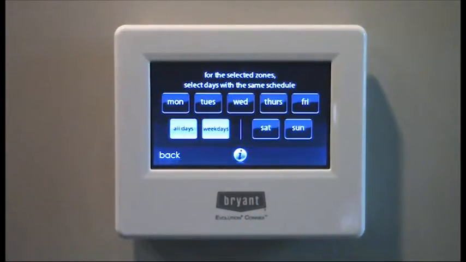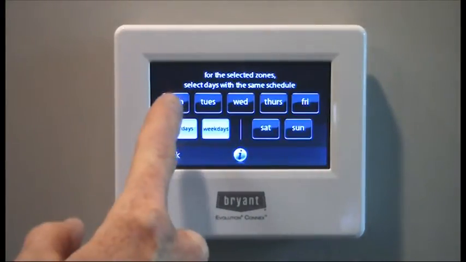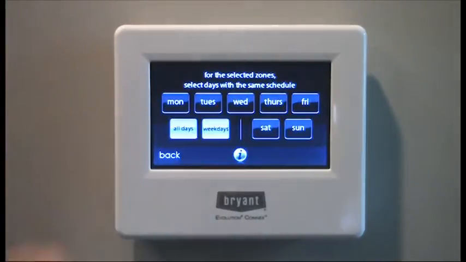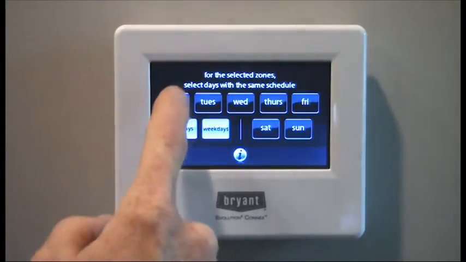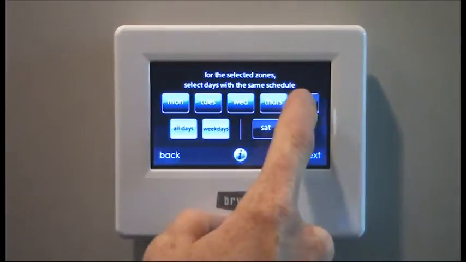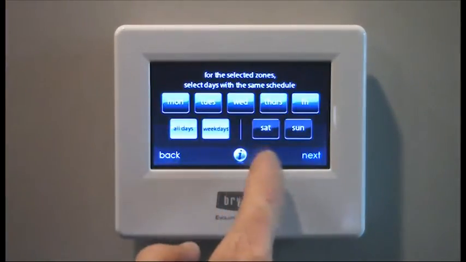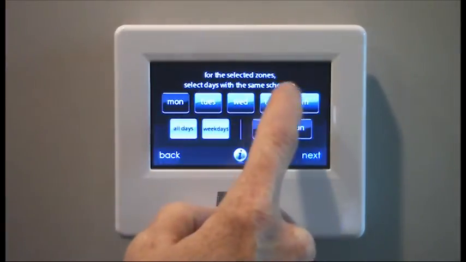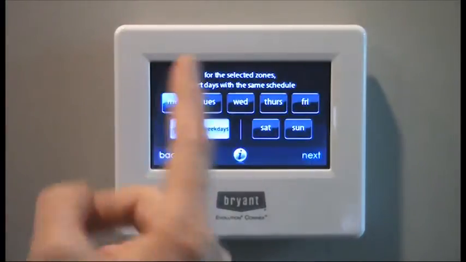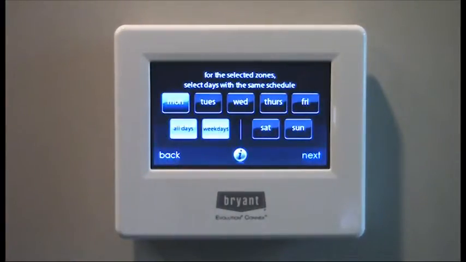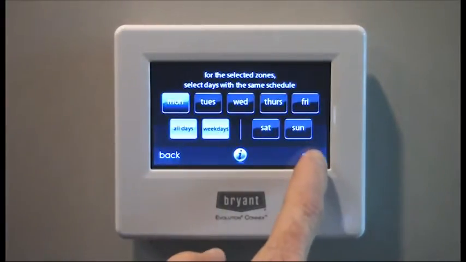So you can set this up for all weekdays, all days, or you can select individual days of how you want to set them up, and you can set up multiples, or just do just one. We'll just look at doing just a Monday.